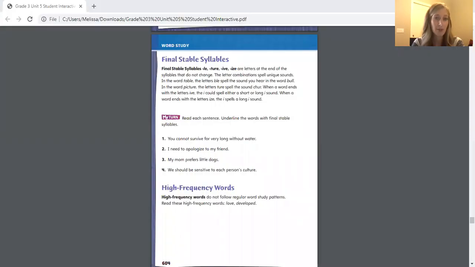Today we're moving into week 5 of My View. If you remember what I said to you on Monday and Tuesday, we were doing a couple of activities from week 4 of My View, Unit 5. Today and tomorrow we'll be doing some activities from Unit 5, week 5. So today we have 3 pages we'll be working on. Get your student interactive out so you can follow along with me. And we're going to begin on page 604.